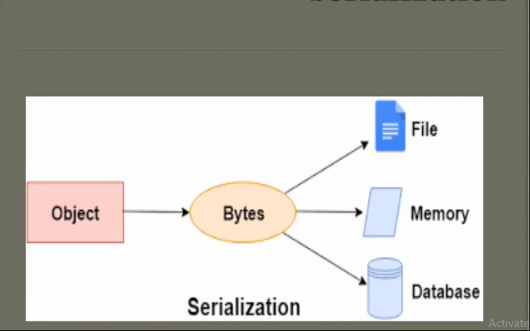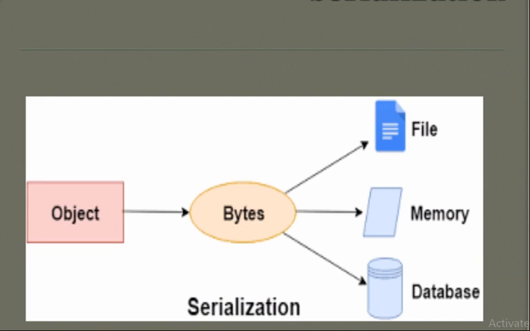So how can we define serialization? It is the process of converting an object into a stream of bytes in order to store the object or transmit it to memory, a database or a file.